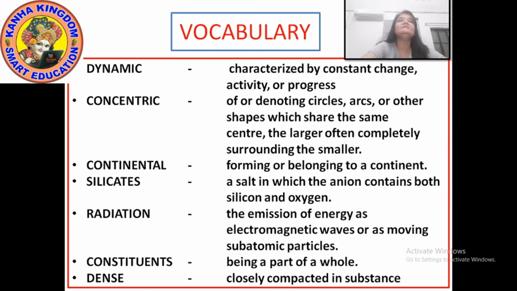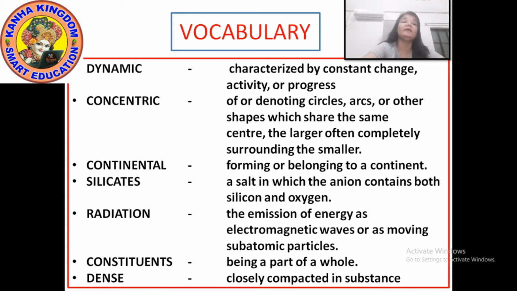So these are our vocabulary for today. I repeat all the words again. Dynamic, D-Y-N-A-M-I-C. Concentric, C-O-N-C-E-N-T-R-I-C. Continental, C-O-N-T-I-N-E-N-T-A-L.